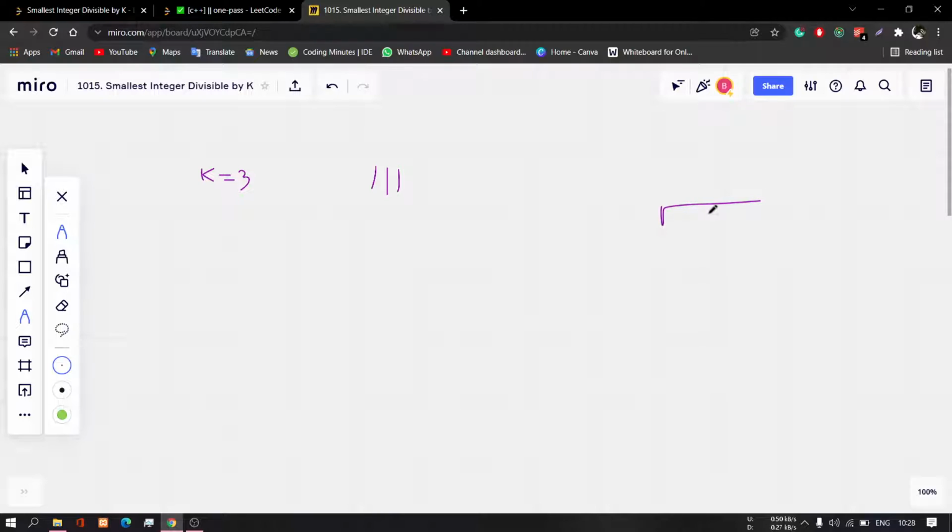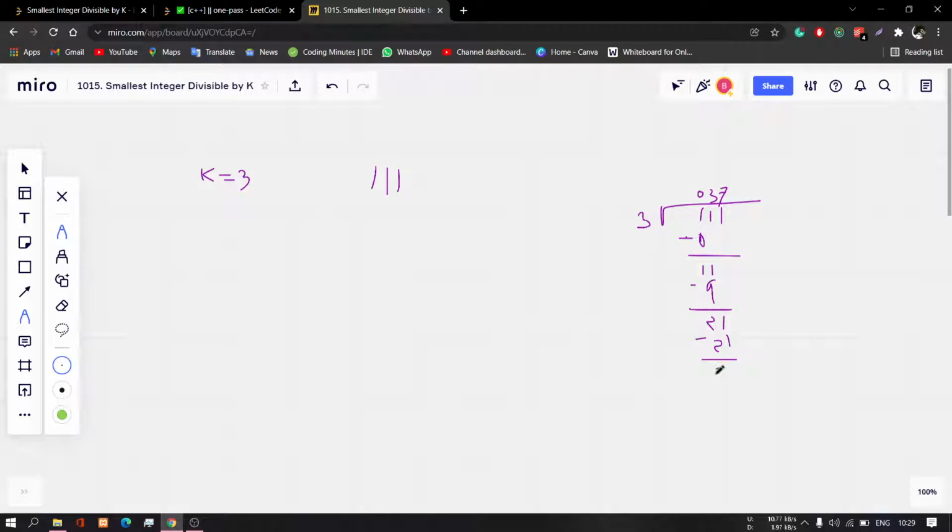How? Let's see, 111 divided by 3: 3 ones are 3, so 0 0, and then it will be 1. Now it is again 1, 3 threes are 9, and it is 21.